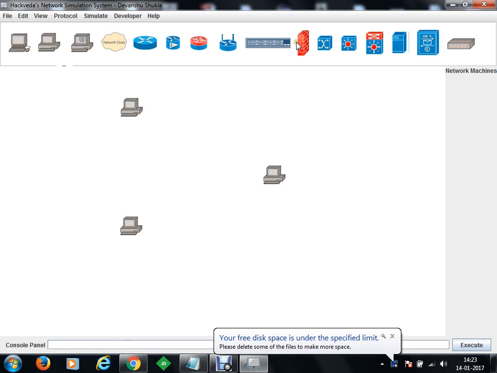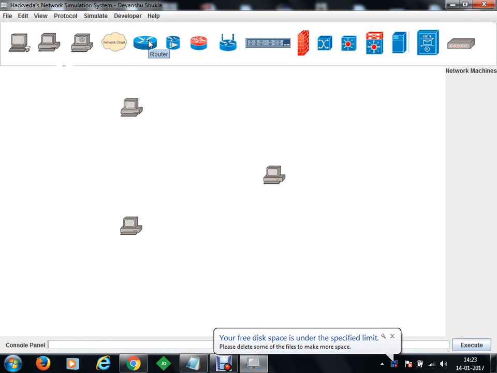Then we have a firewall. Oh, I think I don't have that image connected. Okay, no problem. For the time being, I'll take this document as a firewall.